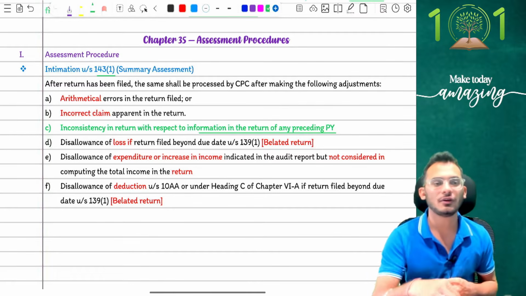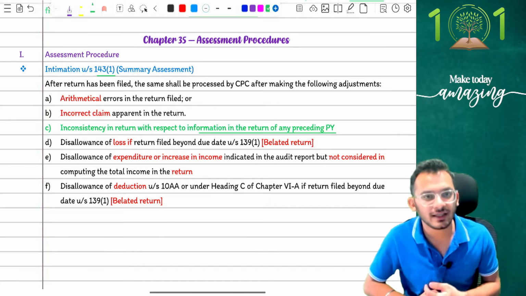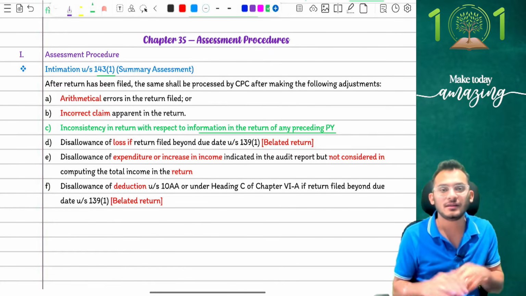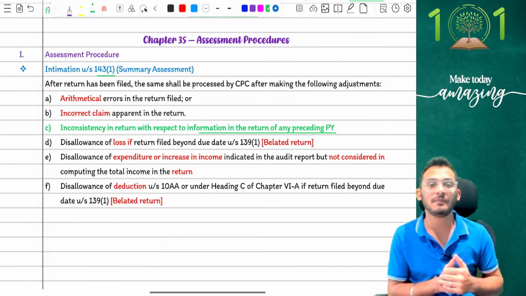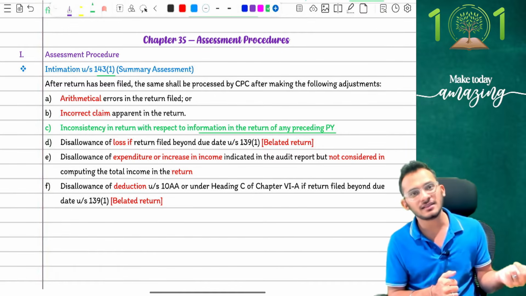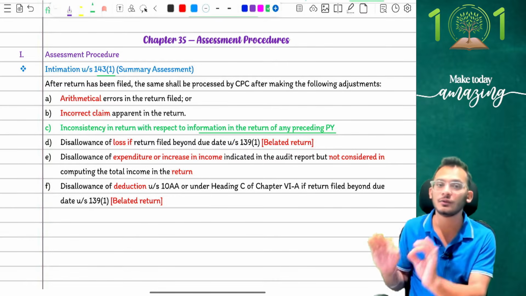What kind of changes are you talking about? Imagine last year's return I filed and I reported a loss of 3 crore rupees. But current year when I'm filing my return, I am reporting a loss of 4 crore rupees. Not fair. Income tax department now has the power. The department can say, last year when you filed the return, you only showed 3 crore rupees. How did the number become 4 crores? I will only give you 3 crores.